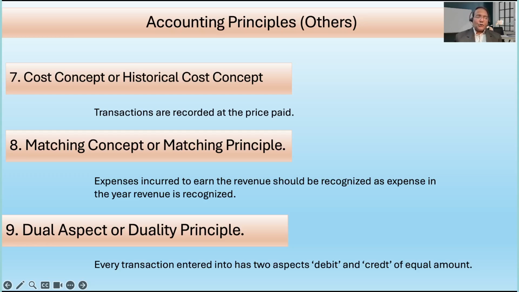Dual aspect or duality principle. Now, every transaction entered into books of accounts, we all know, is by the double entry system of bookkeeping. So every transaction has a dual aspect. You purchase goods from A. If you have bought certain goods from A, that means A's account is involved and purchases are also involved. So entries will be made in purchases as well as in A's account.